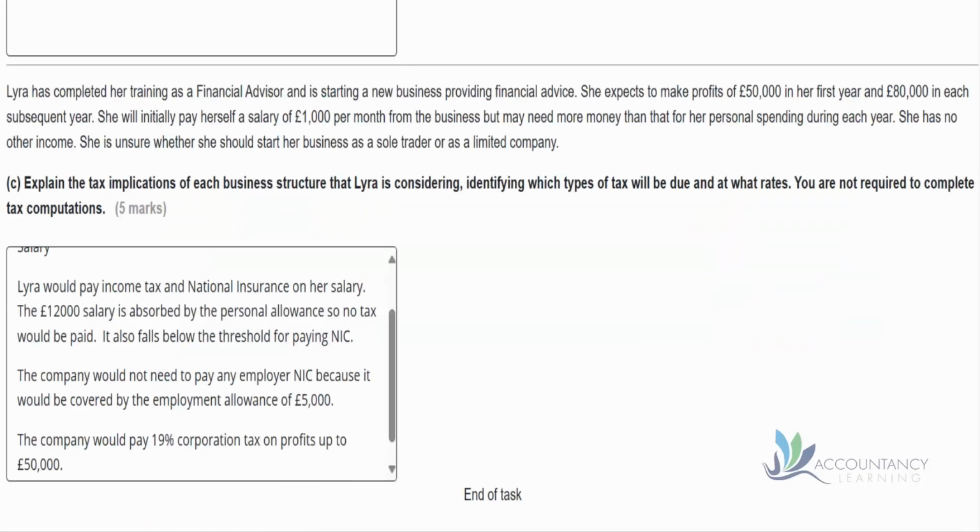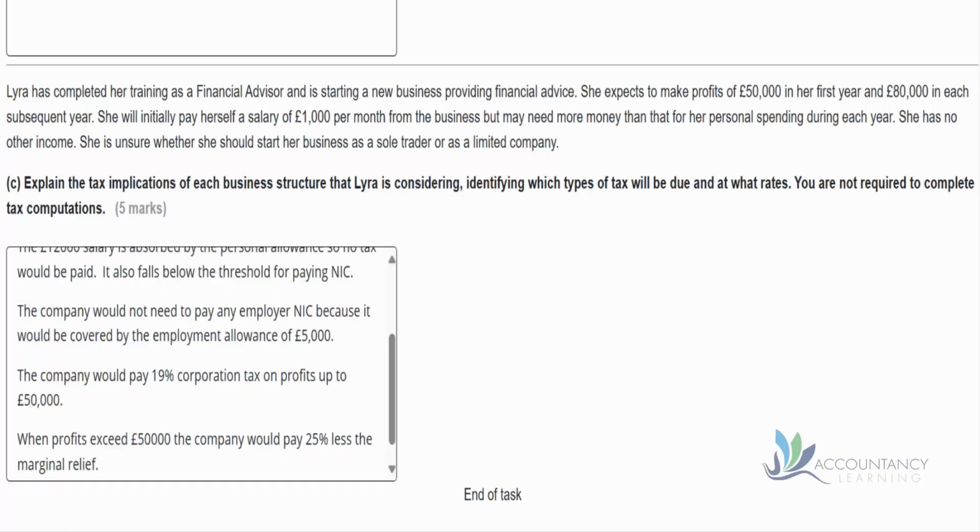So we can say the company would pay 19% corporation tax on profits up to £50,000. Again, from the text, it's not really clear whether that 50,000 includes her salary or not. So we're not really sure. But it's likely that we've got that 50,000 profits and we're paying 19%. And then above that, we'd have to start paying 25% less the marginal relief. So we can make that statement as well.